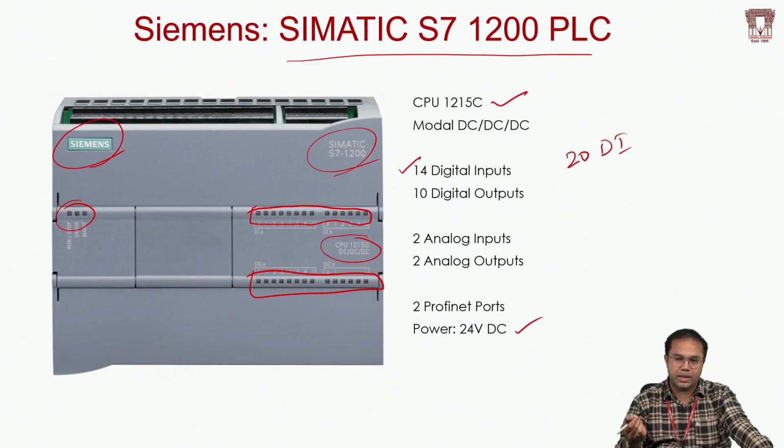You will get input output modules separately in the market. You can bring them, connect them to this PLC, and expand the number of IOs. As per your project demand, as per the requirement, you can increase the number of IOs, right? It's not that whatever is specified is frozen, or that the PLC cannot handle beyond this input and output. Yes, it will handle beyond this, right? This is just the onboard input and output.